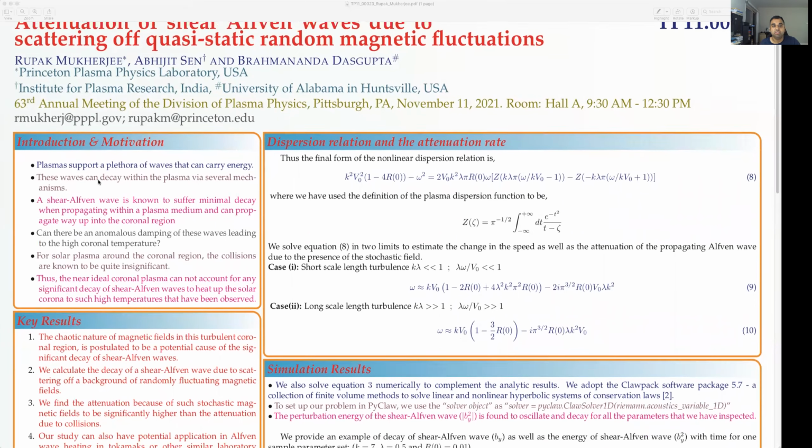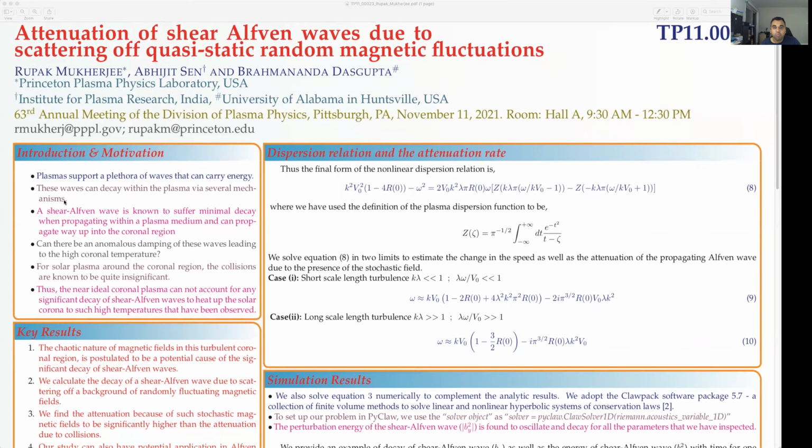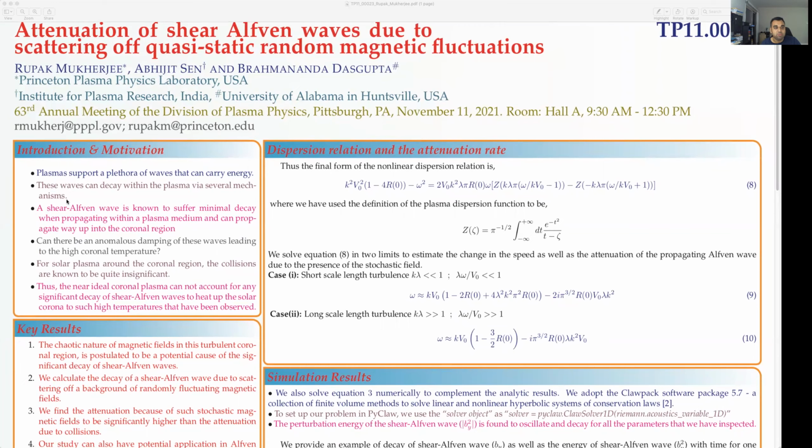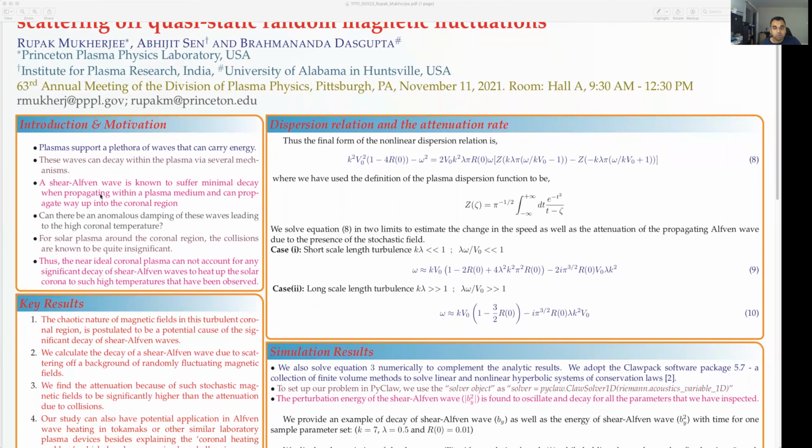Hi, I'm Rupak Mukherjee. In this work, we have shown that shear Alfven waves can attenuate or decay via scattering from random magnetic fluctuations. Shear Alfven waves are important for both astro as well as laboratory plasmas because they suffer the least decay. In the solar coronal region, they can pass through the photosphere and thus can carry the heat from the solar core up to the corona.